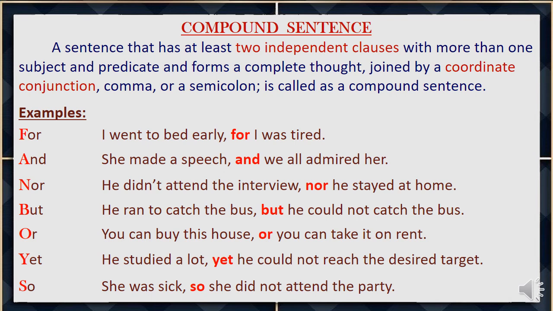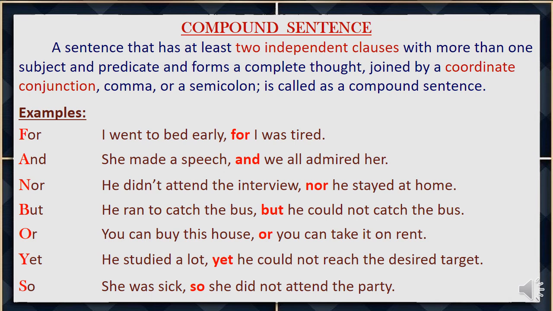You can buy this house or you can take it on rent. You can buy this house is an independent clause, or you can take it on rent. You can take it on rent is another independent clause joined by a coordinating conjunction, or. So it is a compound sentence. You can buy this house or you can take it on rent.